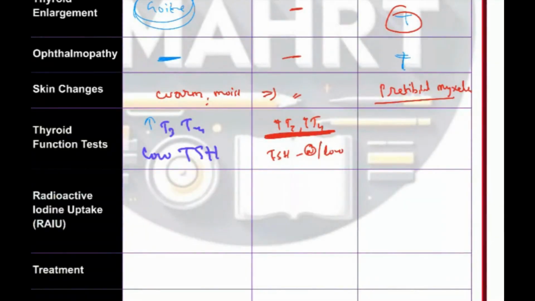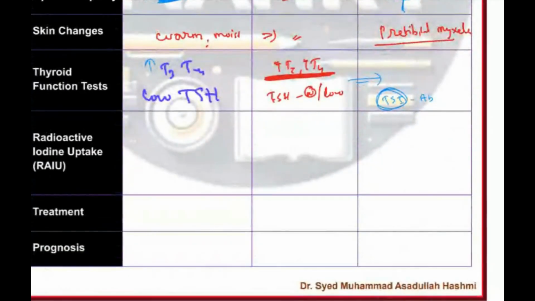Yes, anyone? The same test, but you will also notice TSI antibody. TSH receptor antibody is TSI antibody. TSI antibody will be positive because it is an autoimmune condition. So this is an advanced test actually.